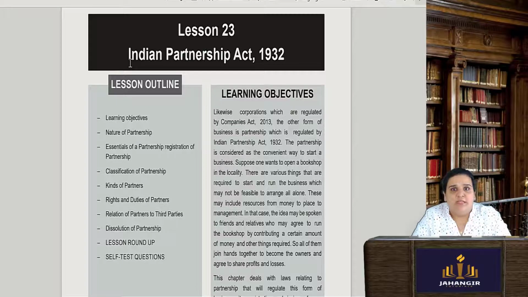We have Sale of Goods Act, Contract Act, Specific Relief Act, Indian Partnership Act and Negotiable Instruments Act. So there are 5 acts which we are going to study in our business laws. I'm starting with the simplest one, which is Indian Partnership Act, 1932.